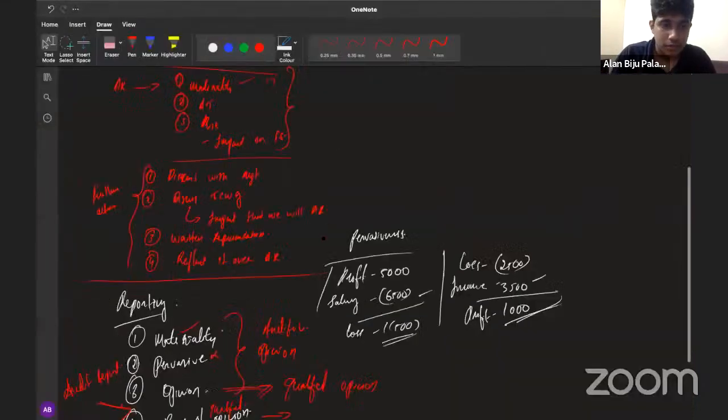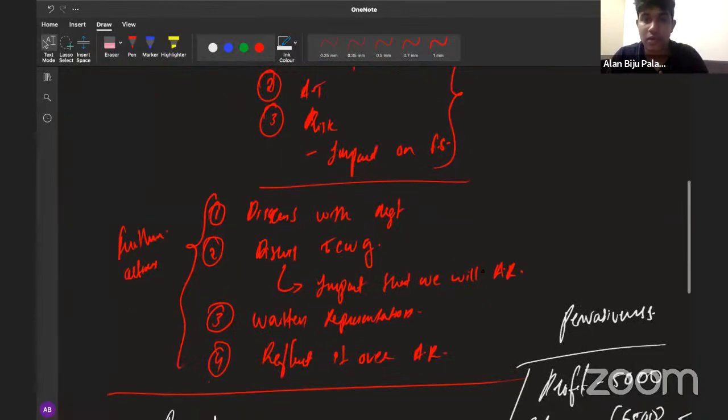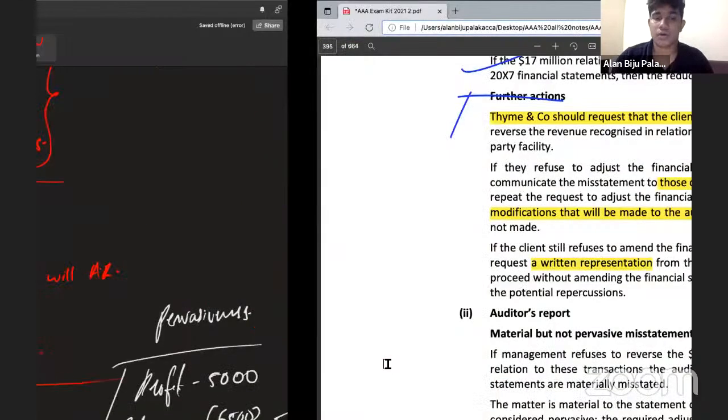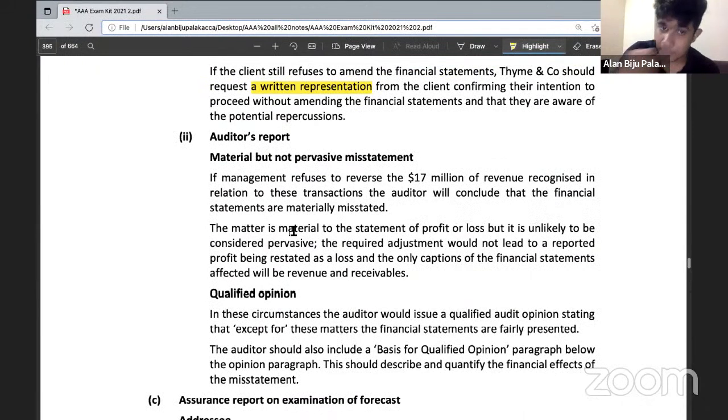Same. First of all, discussion with the management, then discussion with those charged with governance, the impact that will be created over the auditor's report, a written representation, and you should also reflect it in the auditor's report. And here we are reflecting it over the auditor's report. If the management refuses to reverse the amount of 17 million of revenue recognized in relation to this transaction, the auditor will conclude the financial statements are materially misstated. So we have talked about the materiality here in the first paragraph. Yeah, materiality is discussed here.